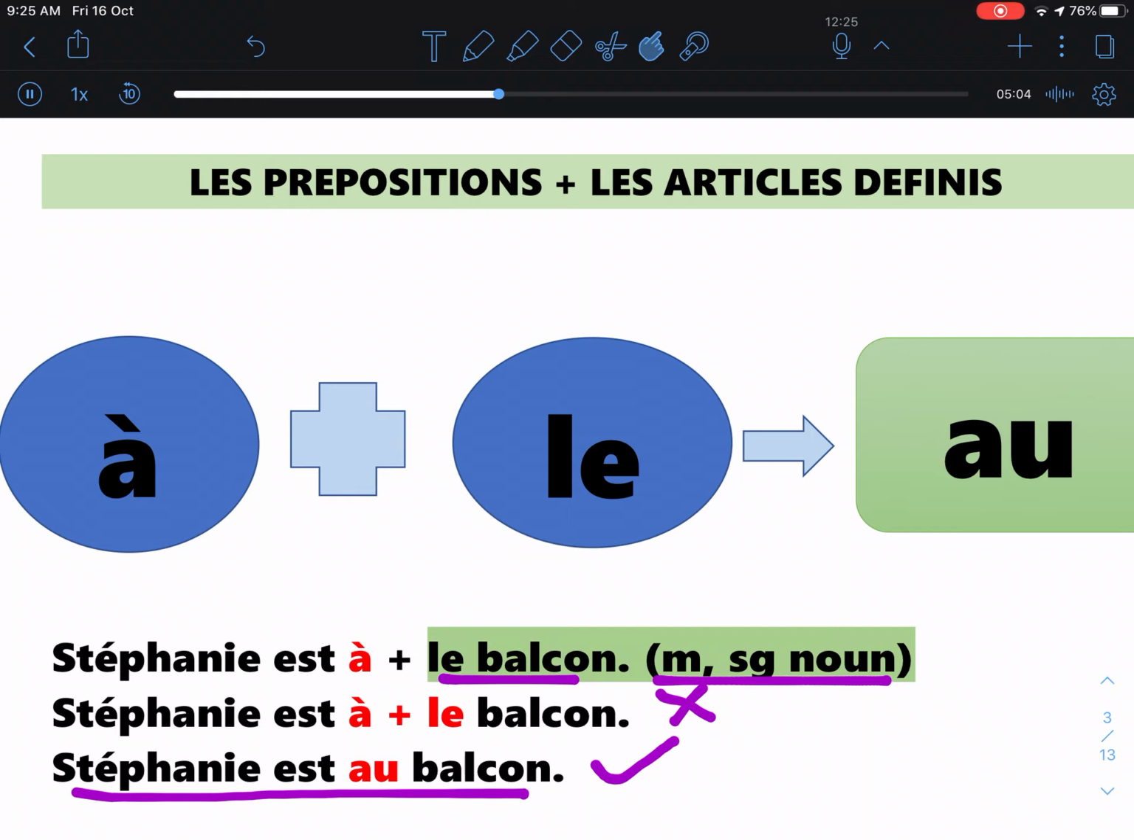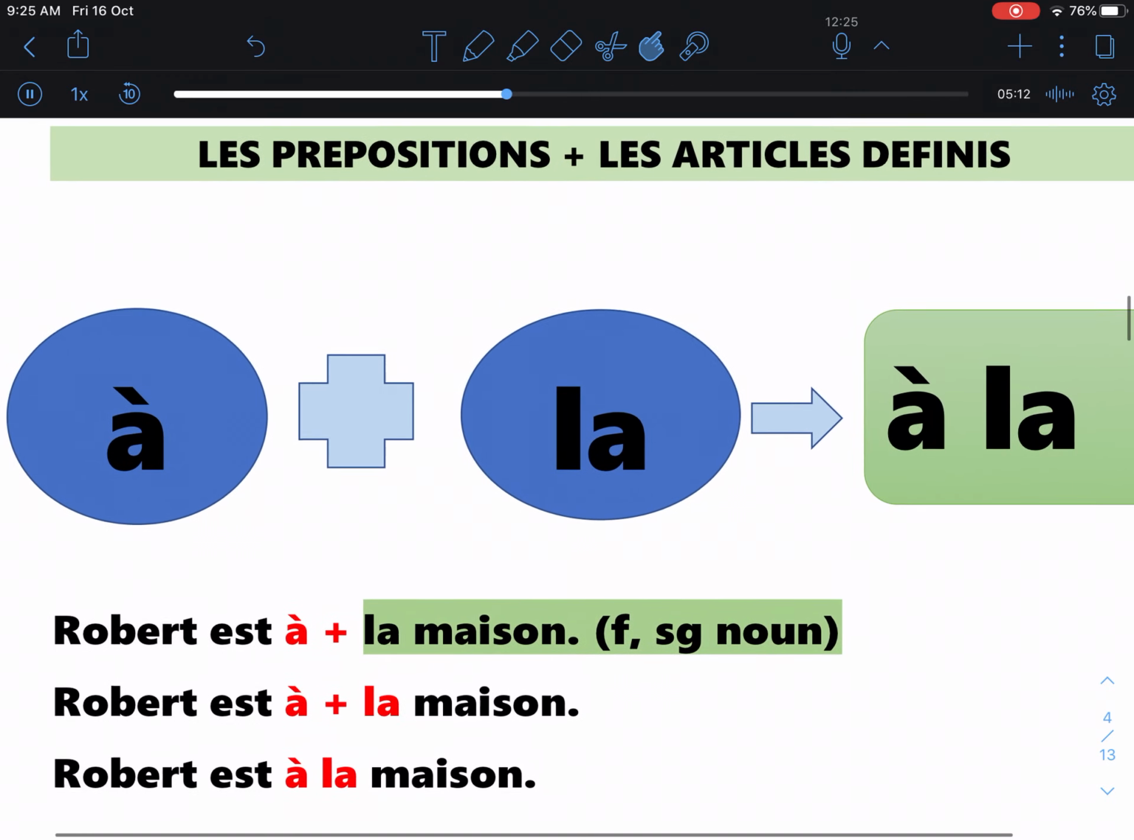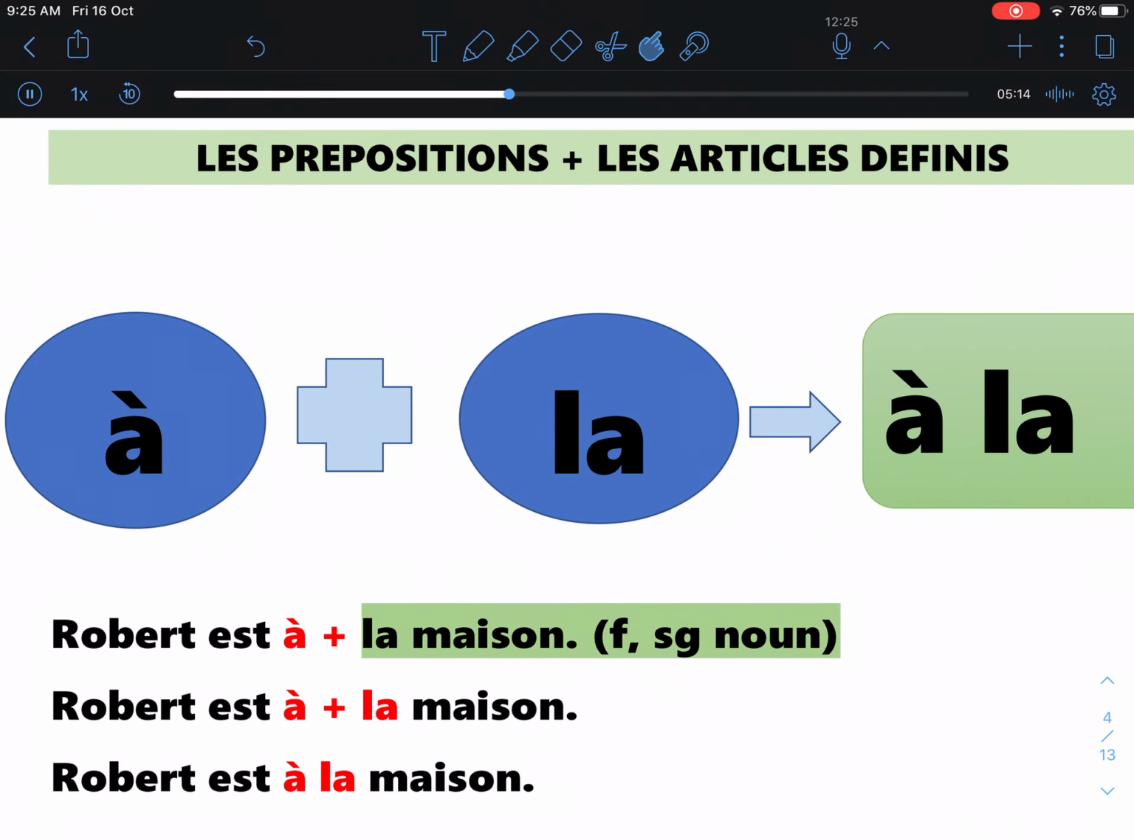Now let's look at the second definite article, which is la. In the first example here, you have à la. Previously, when à meets the definite article le, it becomes au. But here, it doesn't change. Can you see that? It doesn't change at all. So, à la stays à la.